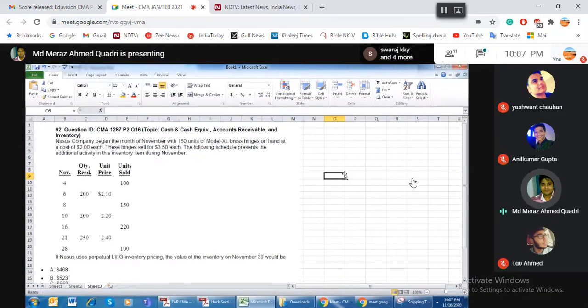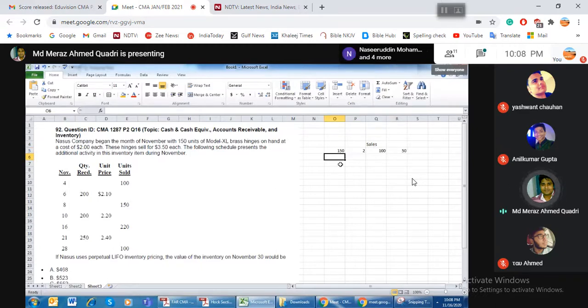Now the question is asking, give me the valuation under the perpetual method. So first of all, I'll tell you how the process will work. You have 150 in the inventory at the rate of 2. So this is what you have in your hand. Then you follow the sale here. You did the sale of 100. What is left for you? 150 minus 100, 50. The question is asking you to follow the LIFO, so the latest purchase at that point in time is what you sell.